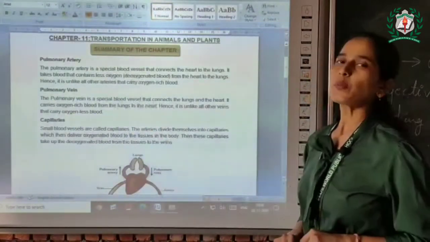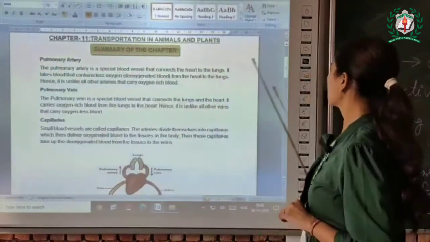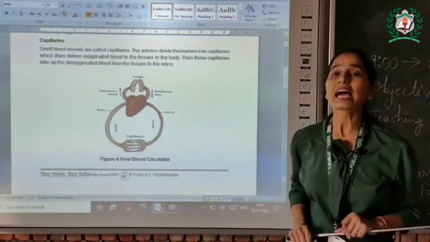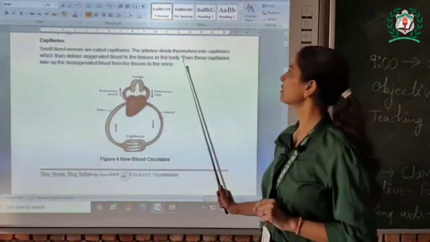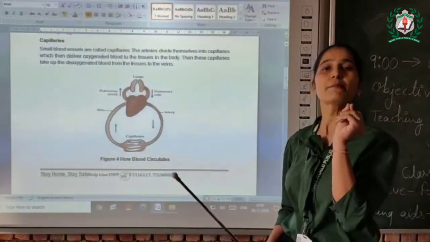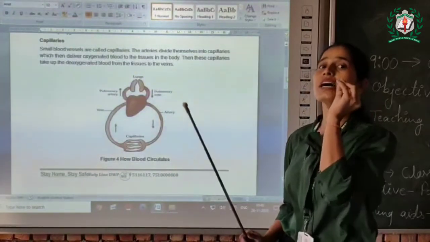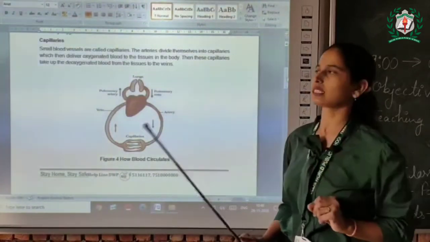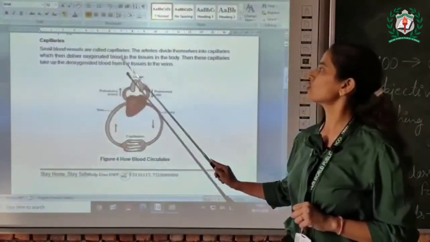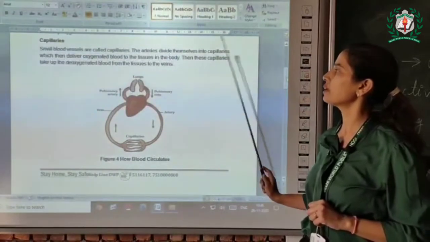Now we'll talk about capillaries. What are capillaries? Small blood vessels are called capillaries. The arteries divide themselves into capillaries. Arteries which carry pure blood divide into small tube-like structures, which then deliver oxygenated blood to the tissues in the body.